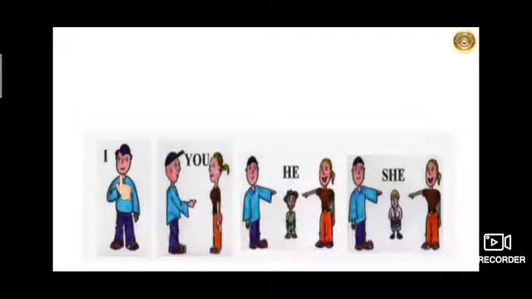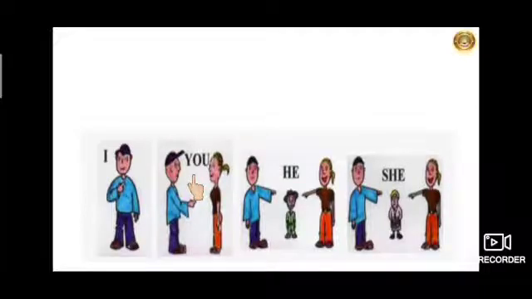I is used when we are talking about ourselves, and instead of using our name, we are using the pronoun I. Like here, this man is talking about himself. What will he say? I like to play football, or I live in Lonavala. He is using the pronoun I instead of using his name. The next pronoun is you.